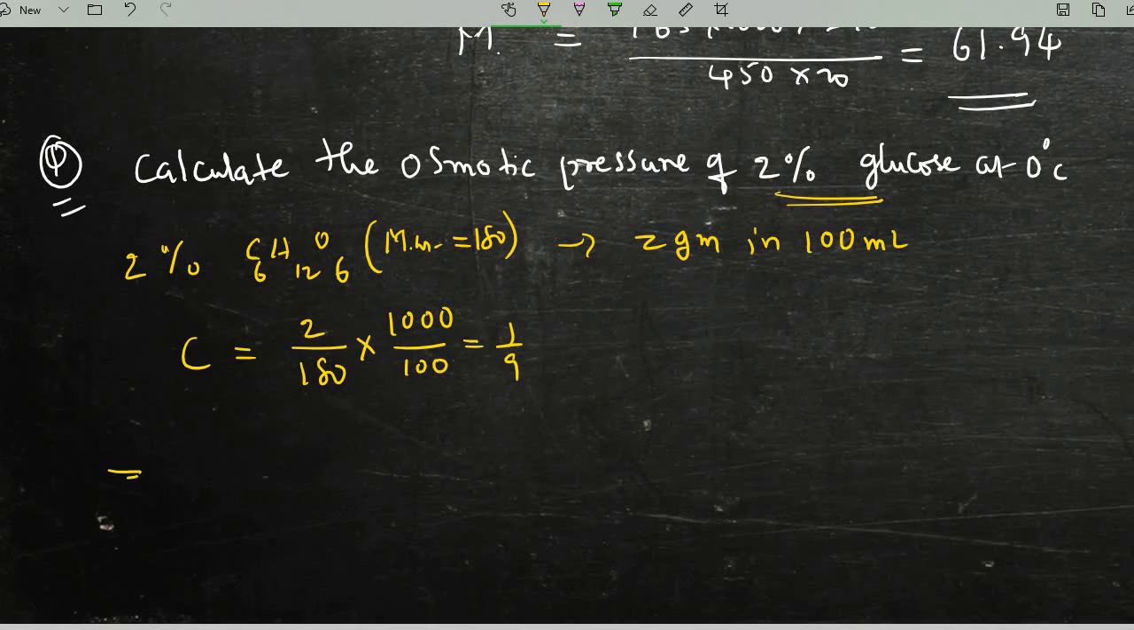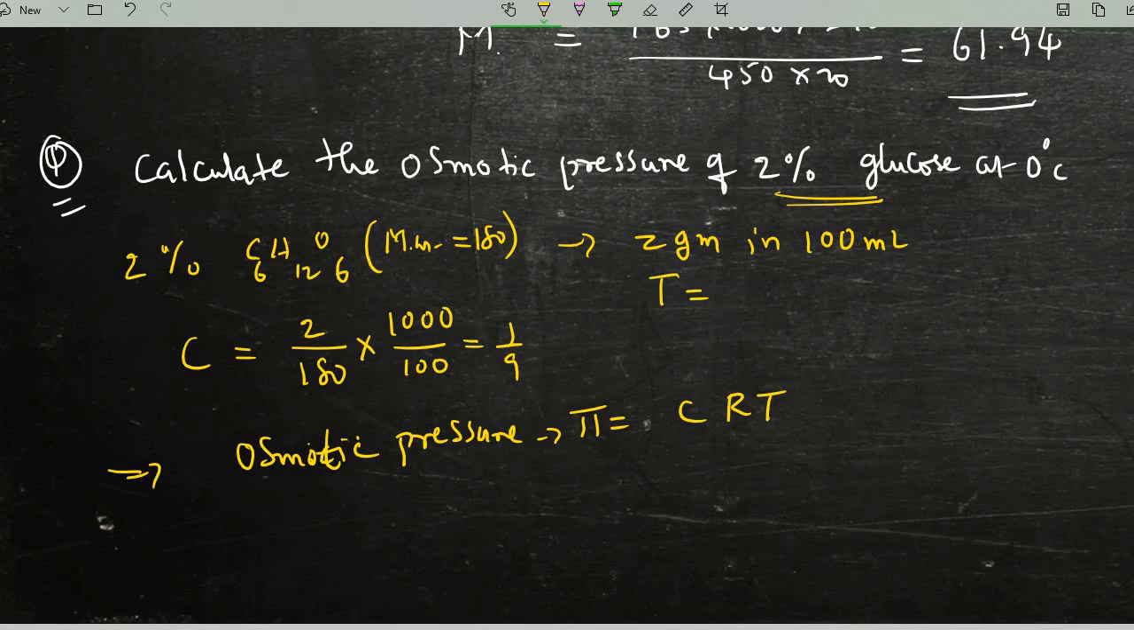Now let us see the osmotic pressure formula. Pi is equal to C into R into T. They have given the temperature value in the question. The temperature is 0 degrees Celsius, so I would like to convert that to Kelvin, which is 273. And R value we know, that is 0.0821 liter atmosphere per mole per Kelvin. Okay, that you will substitute.